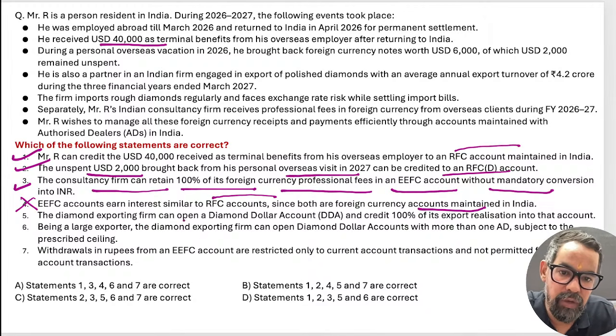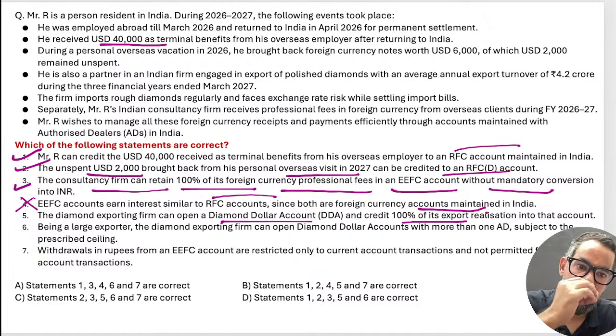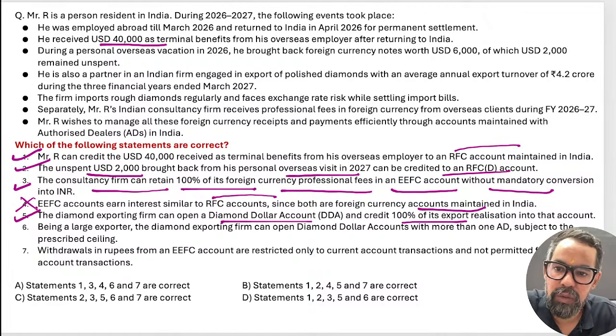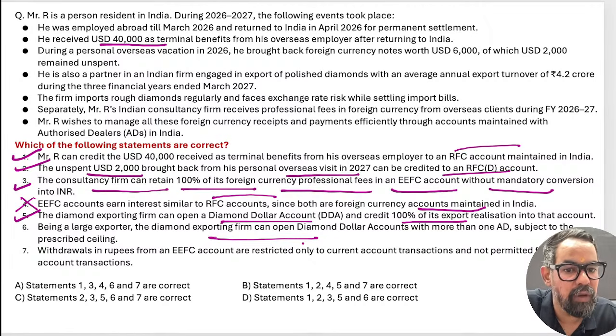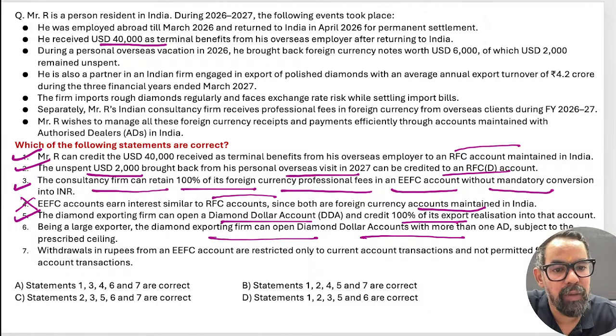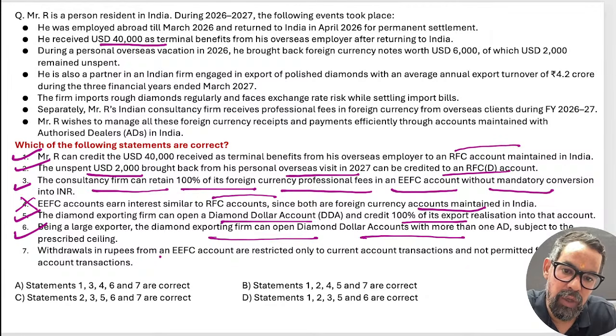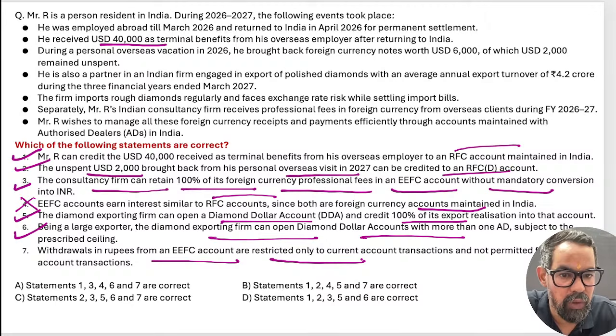Diamond exporting firm can open diamond dollar accounts and credit 100% of export realization into that particular account. True. The next one we have, being a large exporter of diamond, exporting firms can open diamond dollar accounts more than one, means up to 5 they can open. Withdrawal in rupees from EEFC account can be restricted only to current account transactions, not permitted for the, no, it is permitted for capital also.